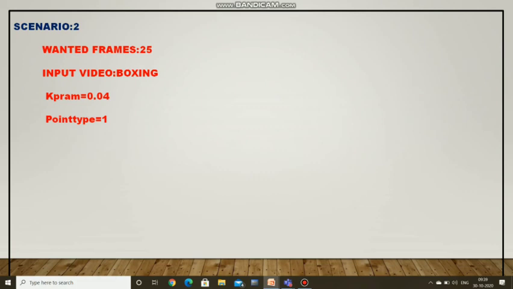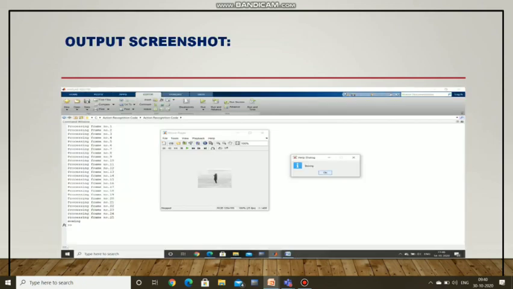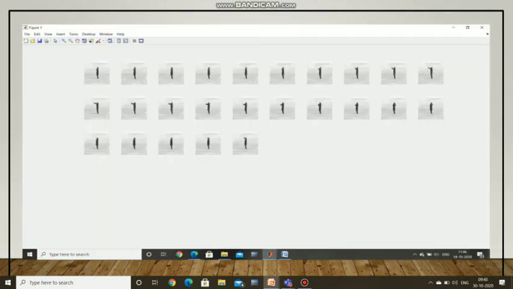This is scenario 2. We gave the wanted frames as 25, and the input as boxing, 0.04 as the k value, and point type is 1. This is an input video for that boxing. This is an output screenshot. After finishing the 25 frames, we get the output of boxing. This is an output screenshot of that. These are the 25 frames of that boxing.